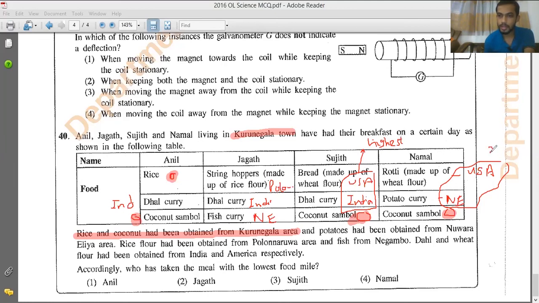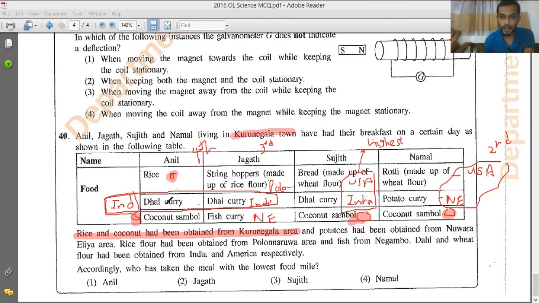This will be the second highest accordingly. If you take these two, Polonnaruwa, India and Nuwara Eliya, for these two the dal curry is common, India will be common. And Anil has only the food mile of India. So Anil will have the lowest, while Jagat will have the third place. That means the lowest food mile.